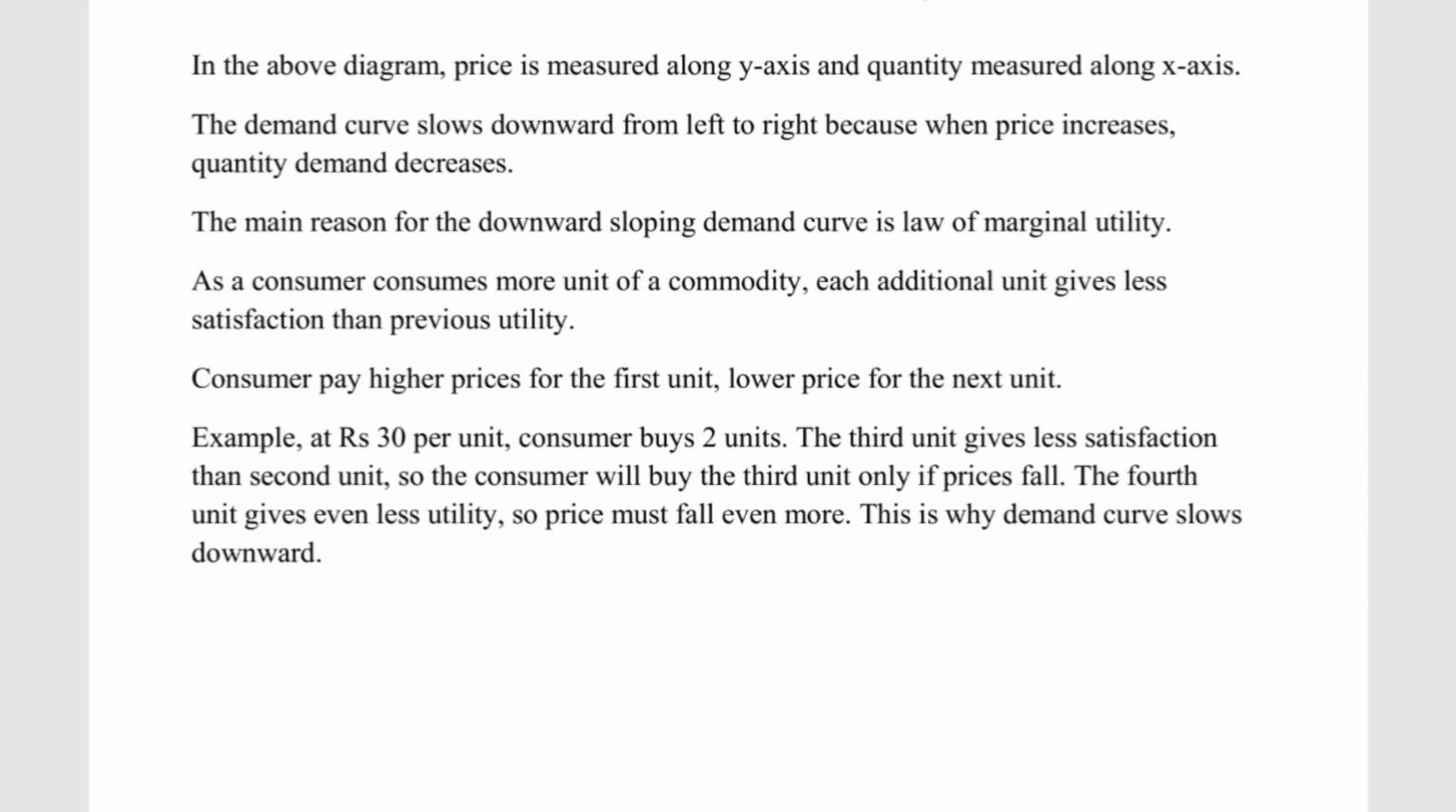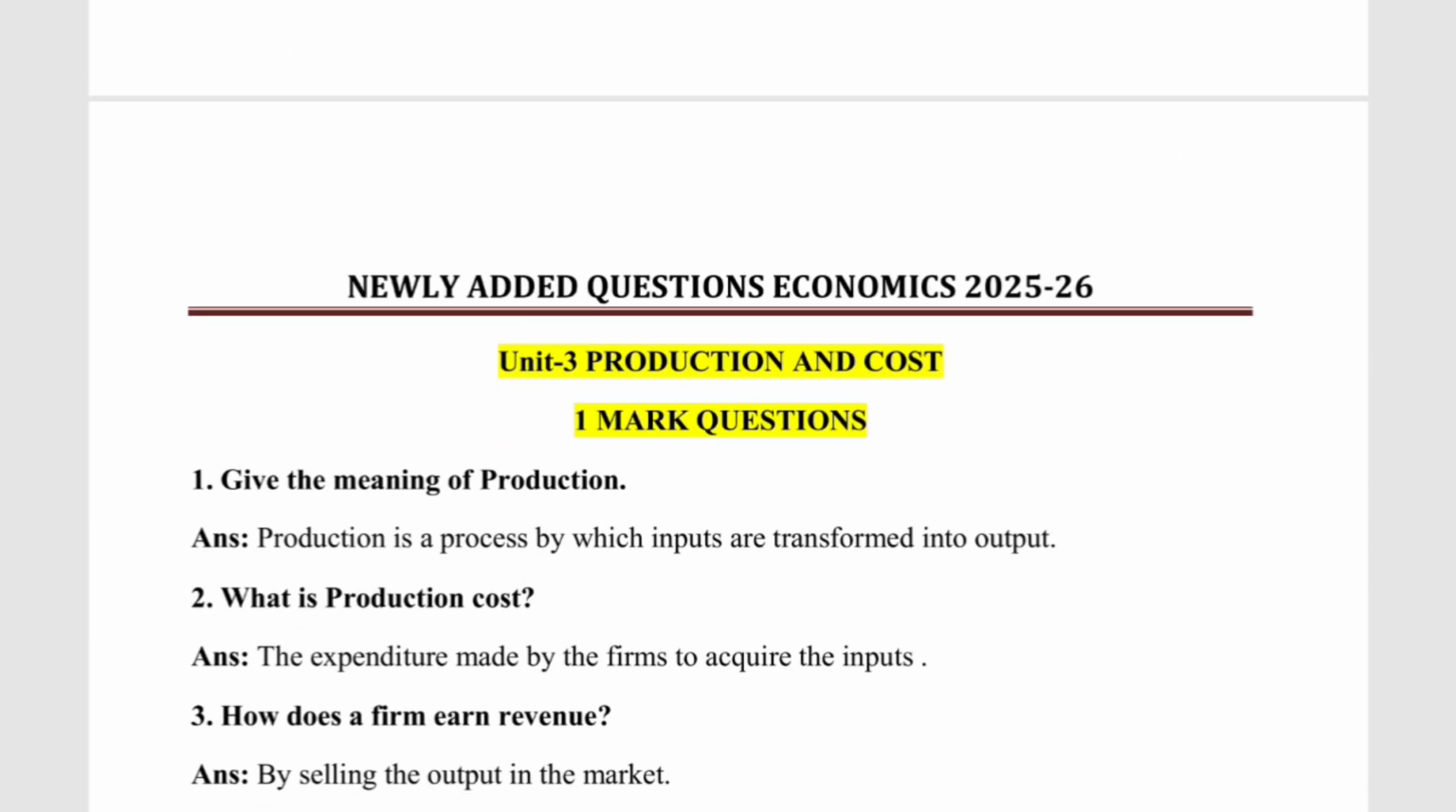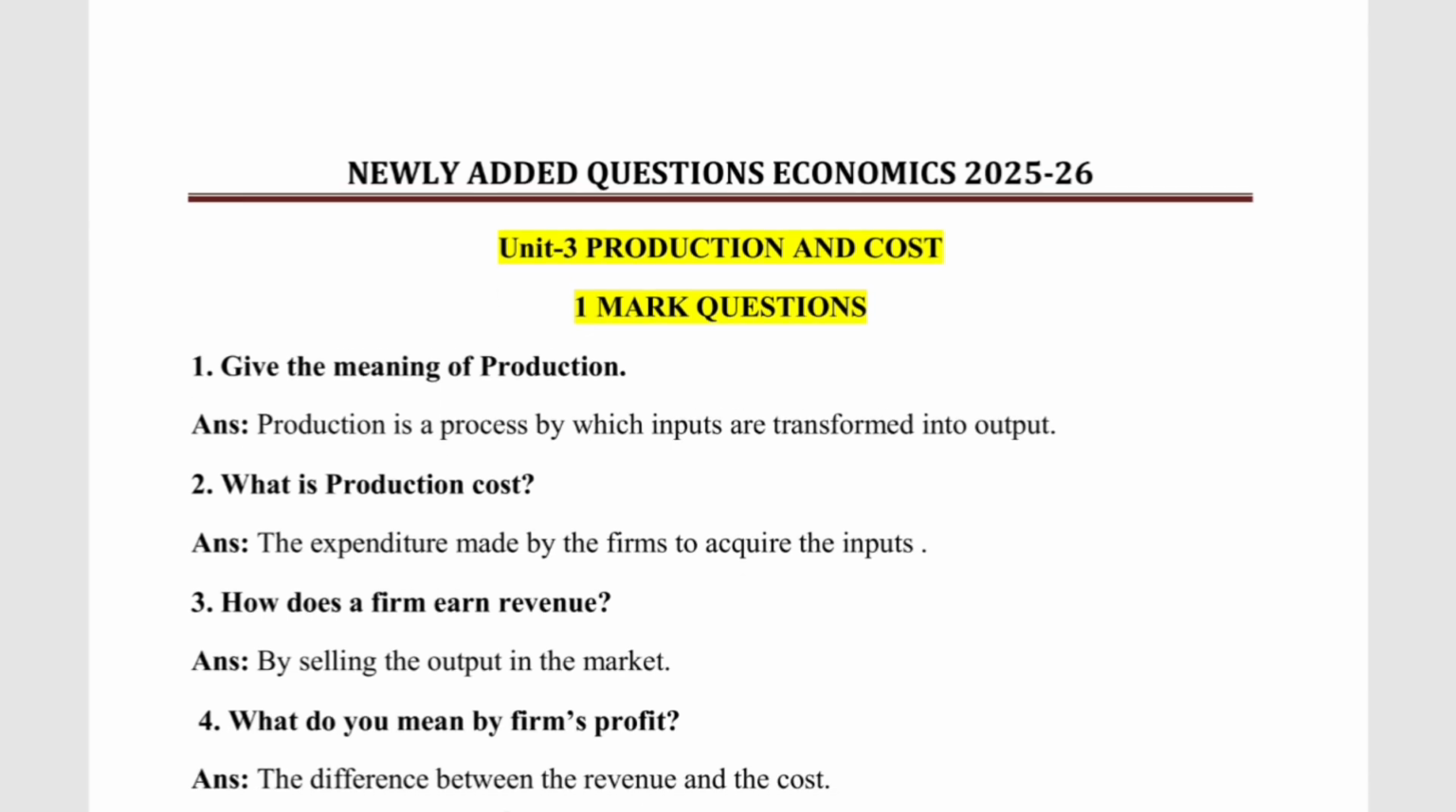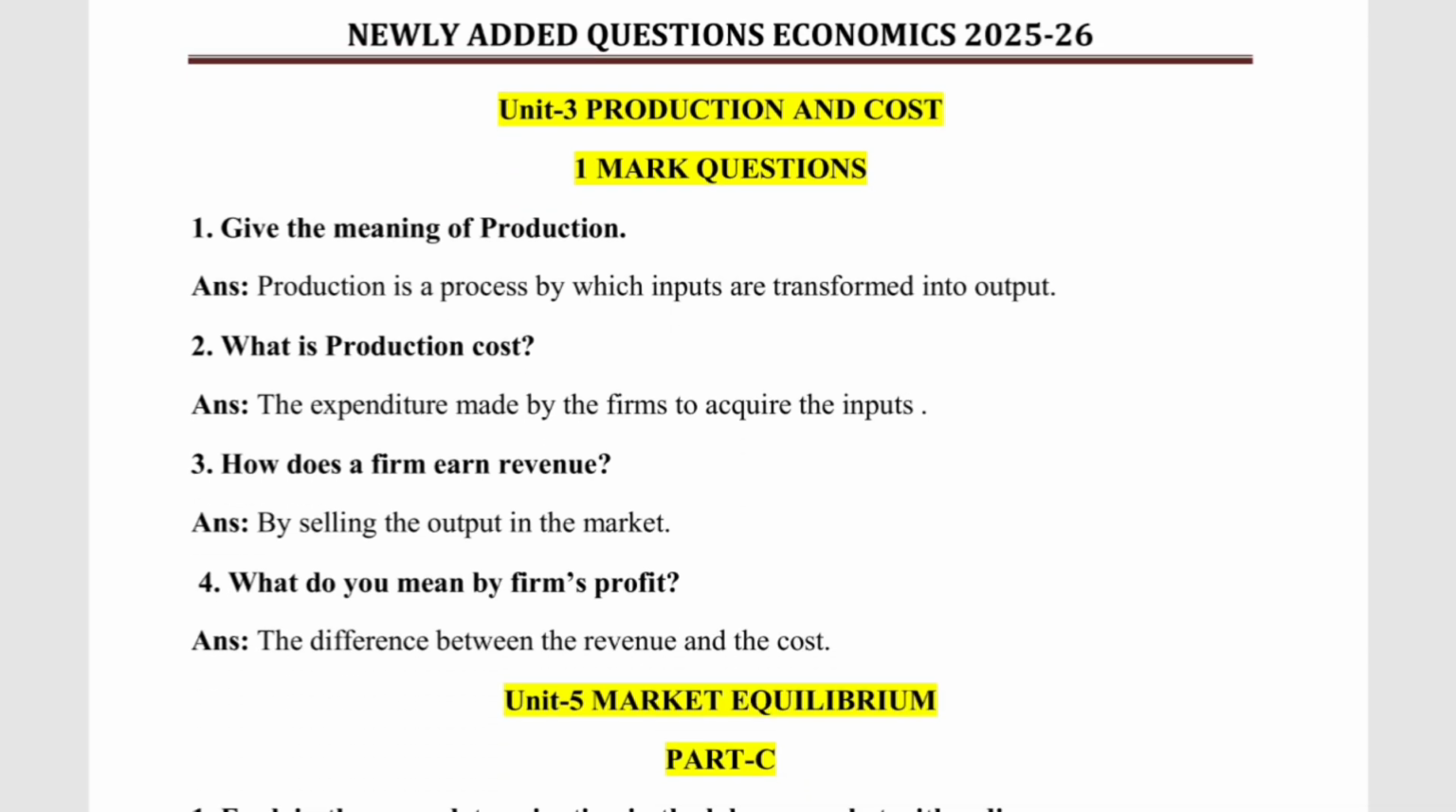The next chapter is production and cost. In production and cost, they have added 1 mark questions, like one word questions. The first question: give the meaning of production. Production is a process by which inputs are transformed into output. The next question: what is production cost? Answer: the expenditure made by the firm to acquire the inputs is called production cost.